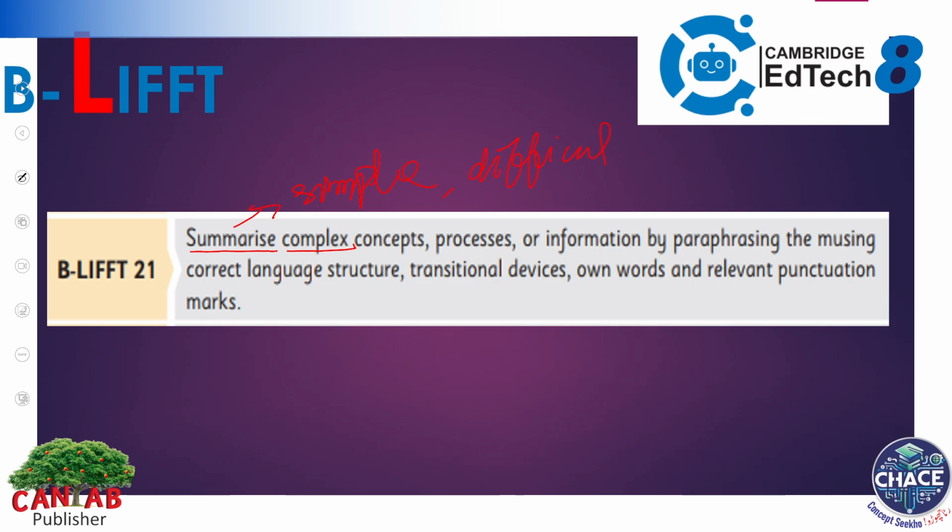So, make simple the complex concepts, ideas and processes of information by paraphrasing, using correct language structures, transitional devices, and relevant punctuation marks. So, this is B lift number 21.